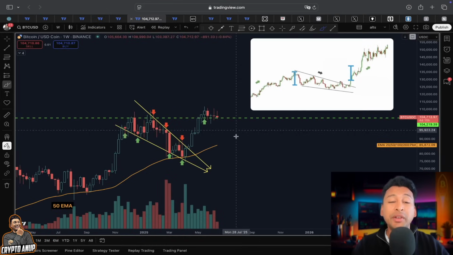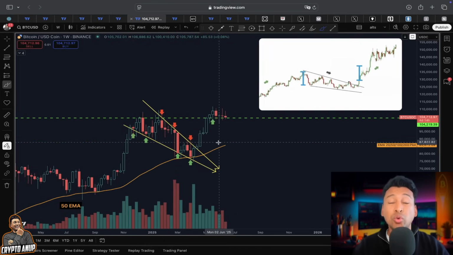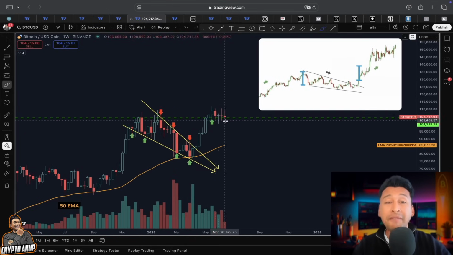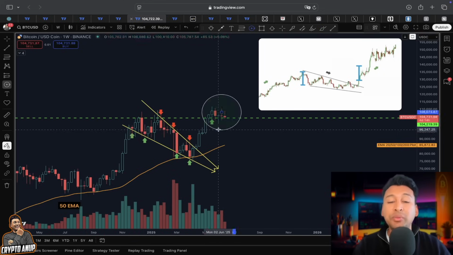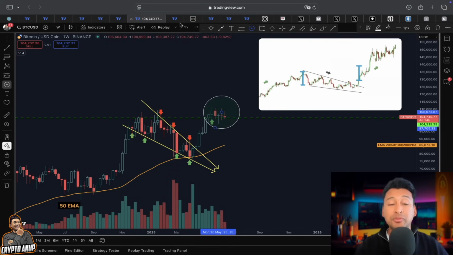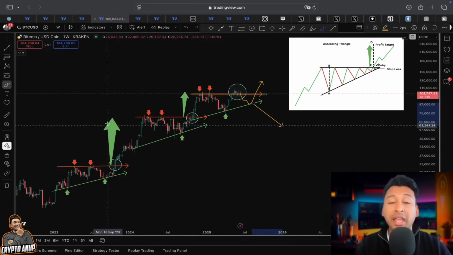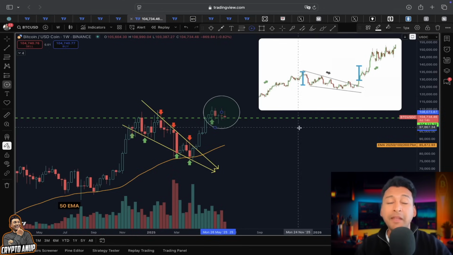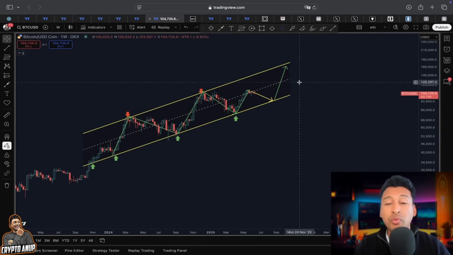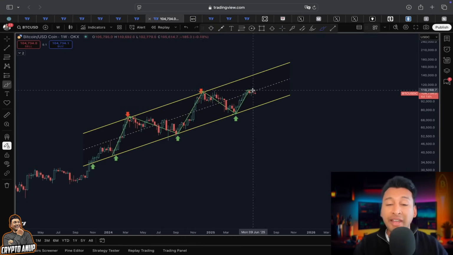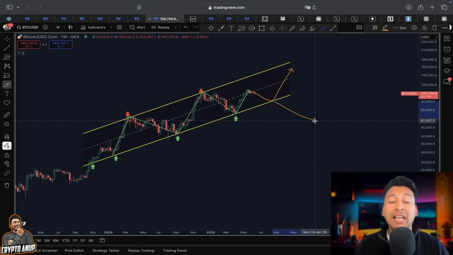What I'm trying to pinpoint here is that in the medium short term, Bitcoin could show weakness. This is expected, but if it still manages to remain above 100,000, then there is no need to panic. This pullback will be giving us a buying opportunity, and price will be following this falling wedge, another bullish continuation pattern, along with this ascending triangle. But if we break below 100,000, then what must we look at? We must look at this rising channel, a bearish continuation channel for now, which could bring the price of Bitcoin around the lower trend line before deciding the direction.